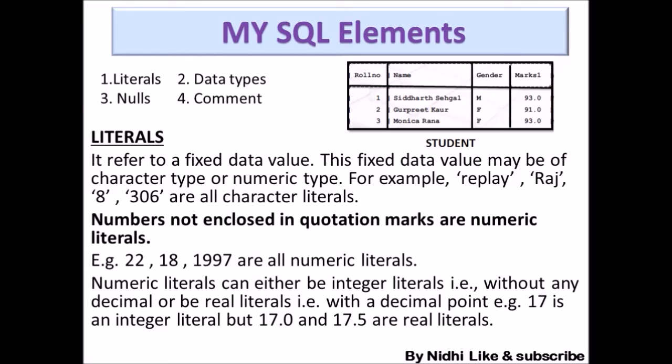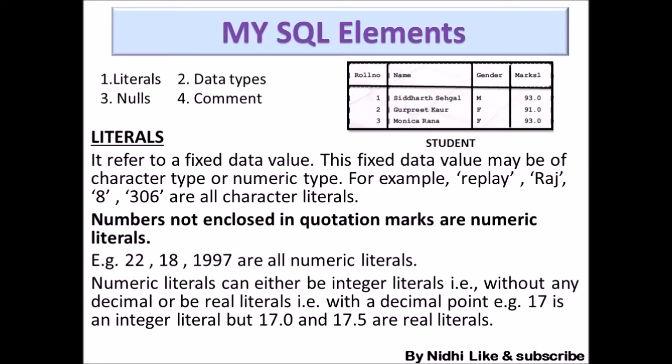This fixed data value may be of character type. Character means alphabet. The values can be in alphabetical form or in number form. So here Replay, Raj, 8306 are character values. We always include characters in single quotes. 8306 is not a number because we have included it in single quotes, so it is considered a literal. Numbers not included in quotation marks are considered numeric literals.